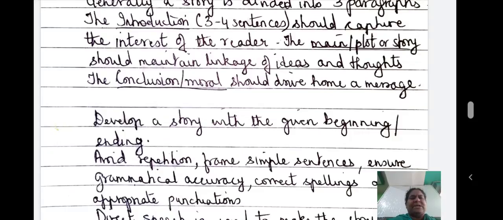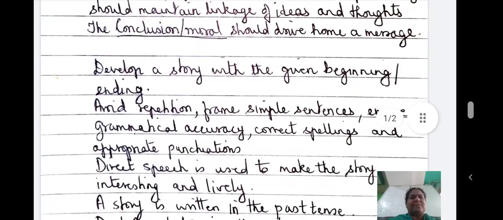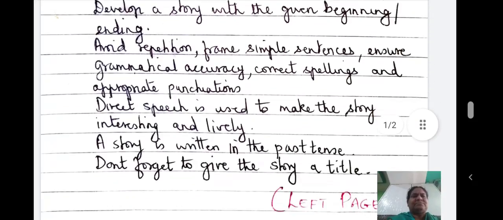Frame simple sentences. And see that you maintain grammatical accuracy. Use correct spellings, and wherever punctuation is required, make use of it. Direct speech is used to make the story interesting and lively.